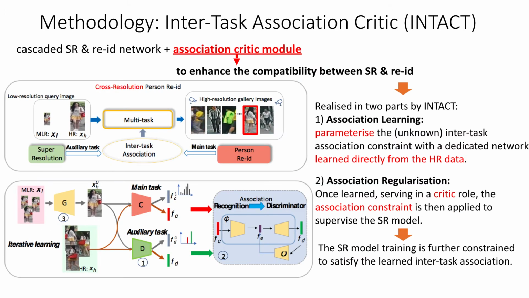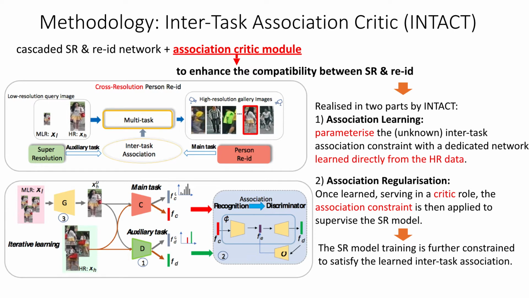To enhance the compatibility between SR and Re-ID, that is, to make the auxiliary task, super-resolution, more beneficial for the main task, we propose an Inter-Task Association Critic module, InTACT, in the Cascaded Joint Learning Network. It is mainly implemented in two parts. 1.